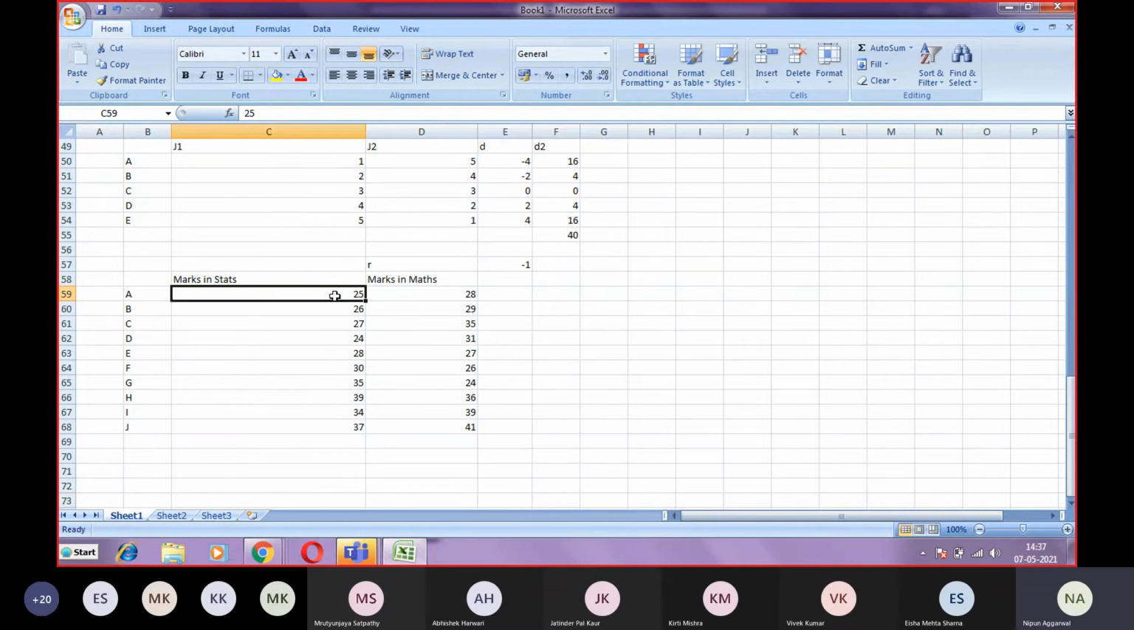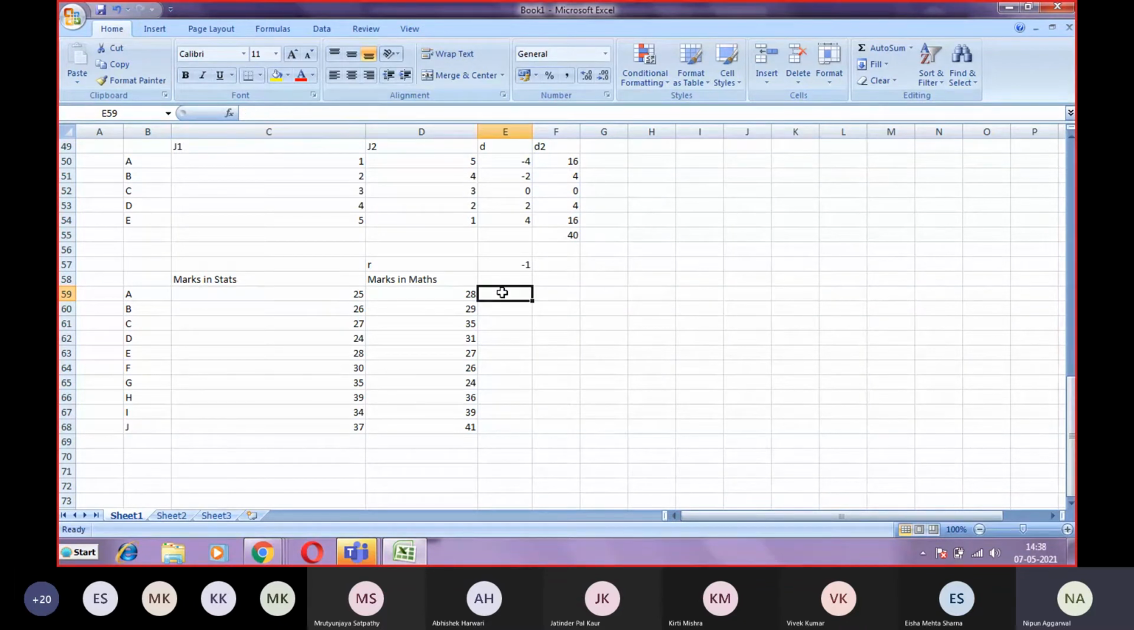Now you can give the ranks with any definition, like the lowest marks is to be given the highest rank, and the highest marks given the first rank, or vice versa. It is up to you, but whatever definition you choose, you have to keep the same for both stats and maths. It is not like we have given the increasing order of the ranks in stats and decreasing order of ranks in maths. So whatever definition you have selected, it is to be the same for both the variables, stats also, maths also.